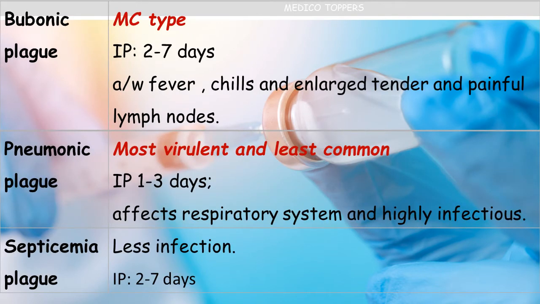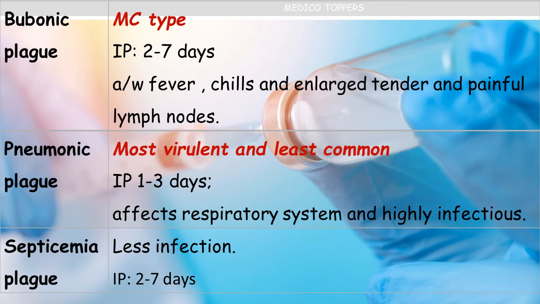So now let's see the different types of plague. First is bubonic plague. The word bubo itself indicates there is involvement of lymph nodes. This is one of the most common types, and the incubation period varies from 2 to 7 days. Here we will find fever, chills and enlarged, tender and painful lymph nodes.